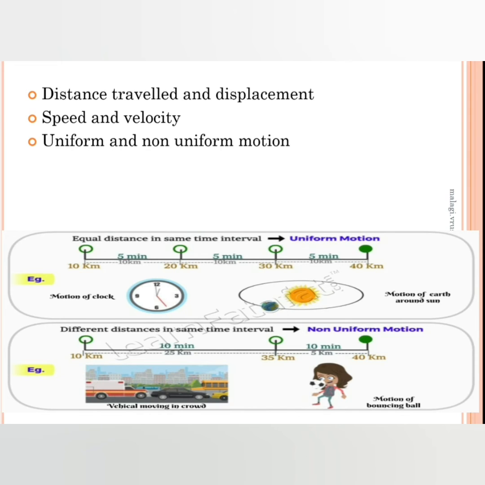And there are different vehicles moving in a crowded place. Once the crowd reduces, you increase the speed. If the crowd increases, then you decrease the speed. So these are the examples of uniform motion and non-uniform motion.